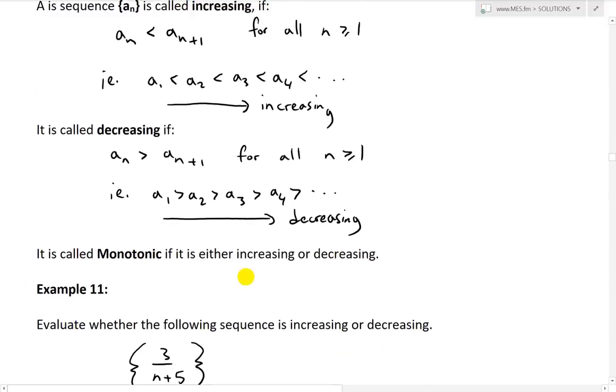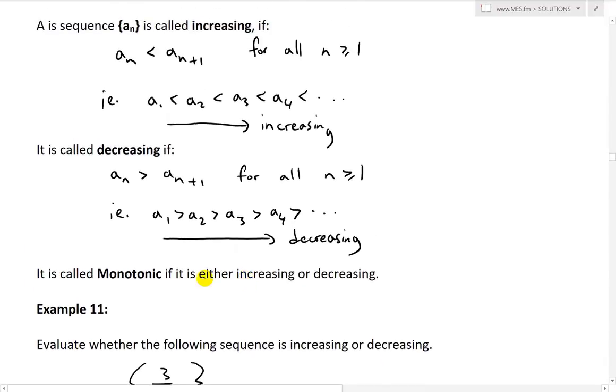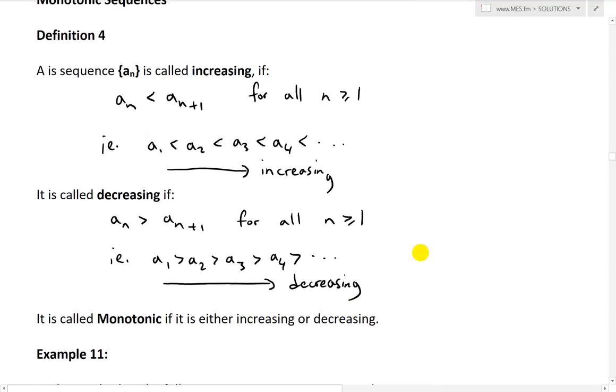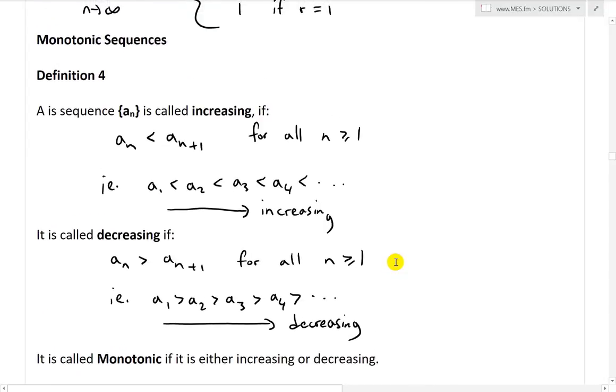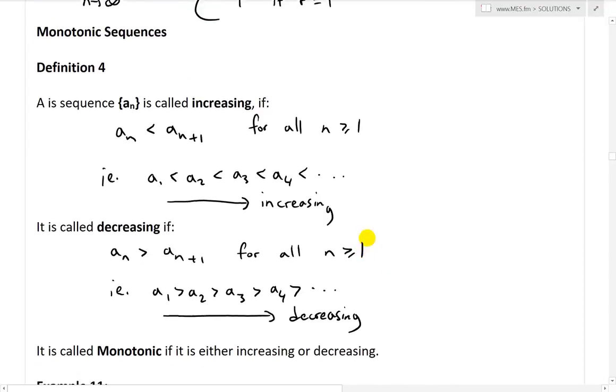And then lastly, this definition: a sequence is called monotonic if it is either increasing or decreasing. Monotonic stems from mono, meaning one or singular. So in other words, it's moving just one way, either up or down.